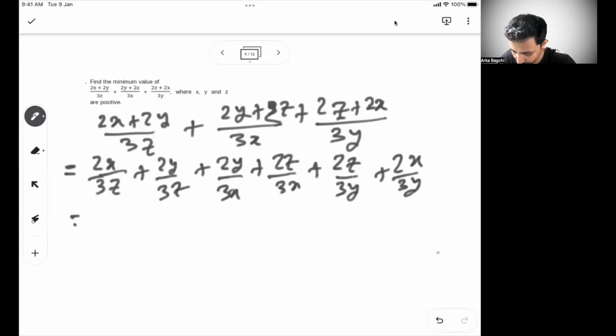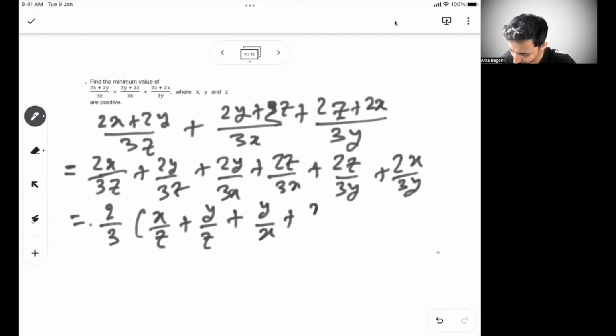So from all of this, if I just take 2 by 3 common, you have x by z plus y by z plus y by x plus z by x plus z by y plus x by y.